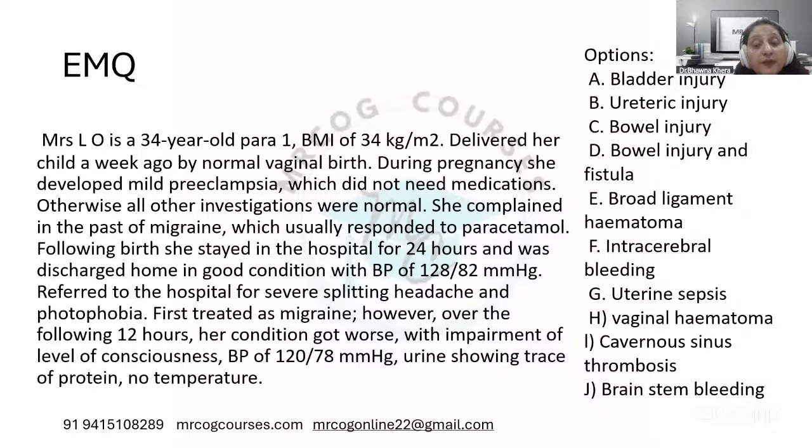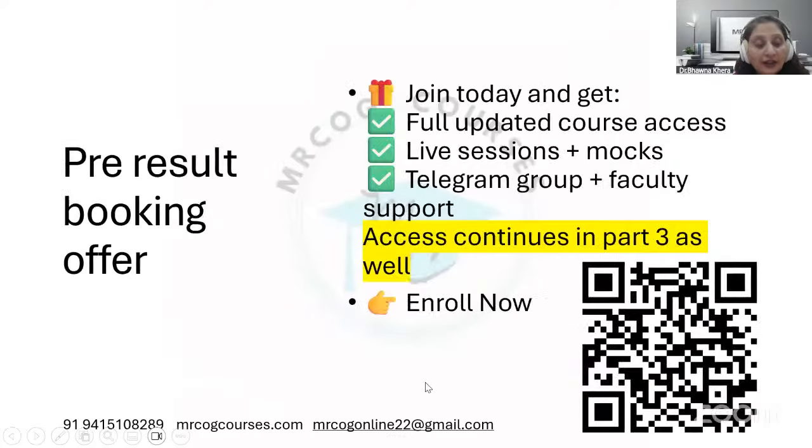Then, when the patient is worsening, the level of consciousness is deteriorating. So now these are red flag signs. See, headache questions are asked in the exam. Why are they very important? Because you have to pick up the patients who have red flag signs and who need further investigation. So this is one such question where they want to pick out that it's not a simple migraine which is worsening, but something which needs neurological examination. And that is the purpose of asking this question. And of course, cerebral venous sinus thrombosis is the correct answer.